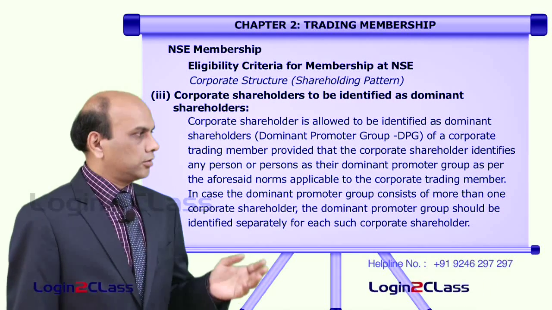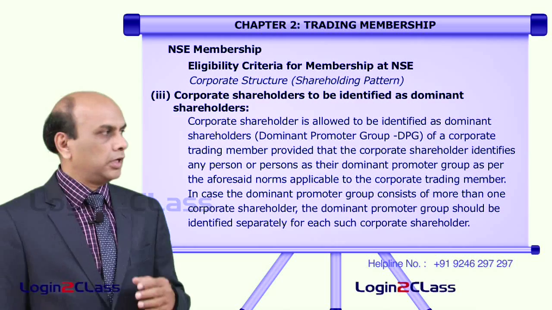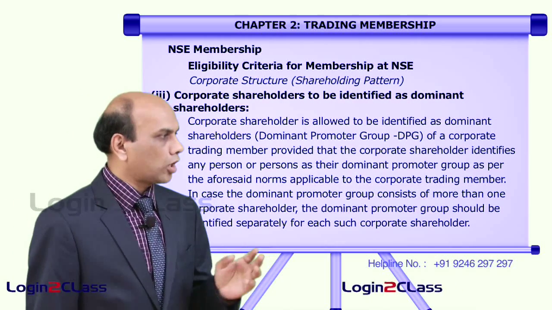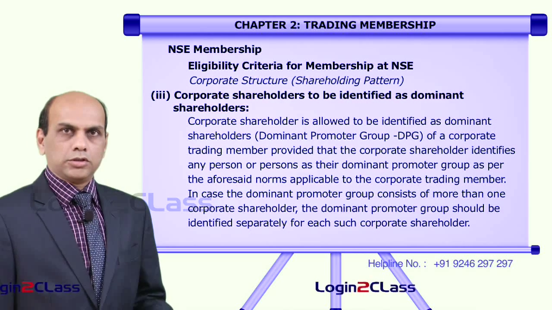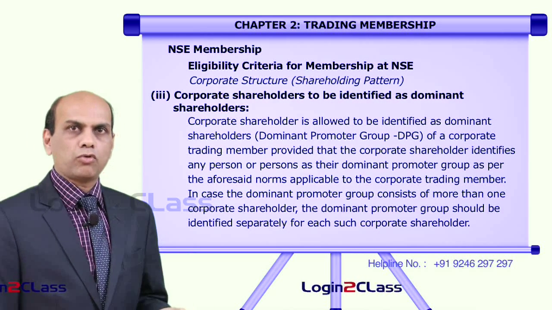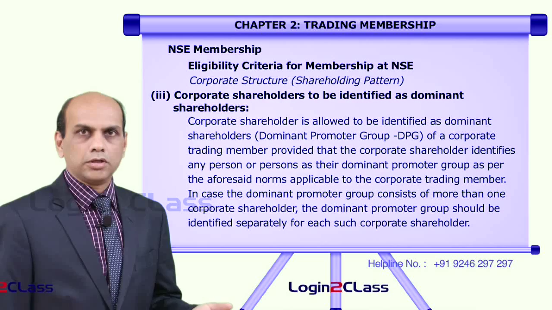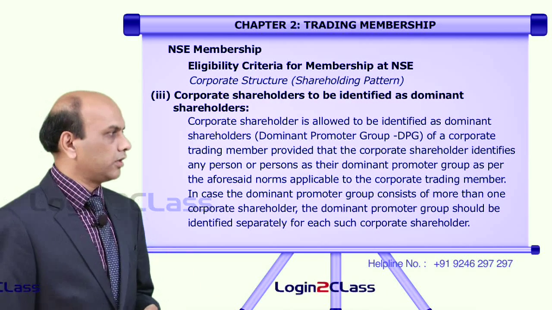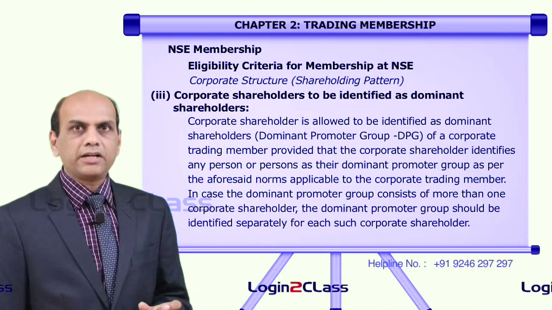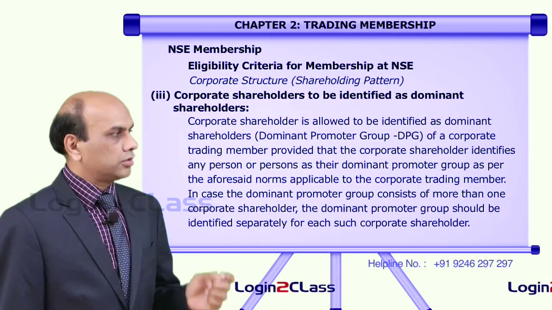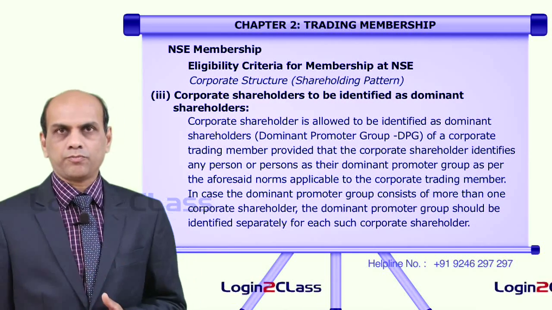In case the dominant promoter group consists of more than one corporate shareholder, that means the entity has more than one corporate shareholder, then the dominant promoter group should be identified separately for each such corporate shareholder.